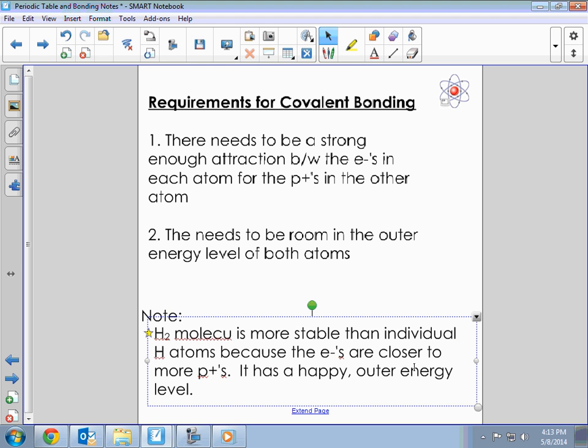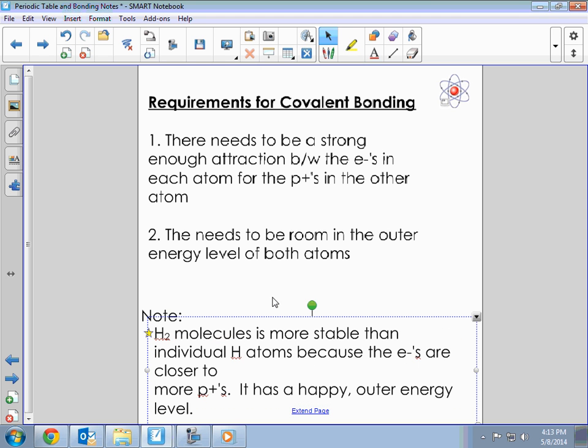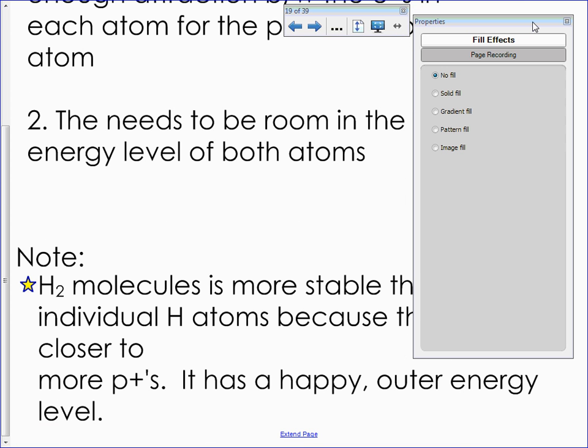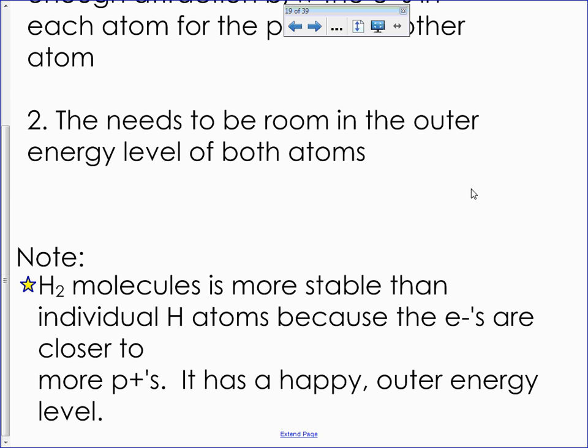And in real life, hydrogen doesn't really exist naturally without being bonded to another hydrogen atom. So hydrogen molecules will almost always be bonded together in the natural world, because that's what makes them stable or happy.